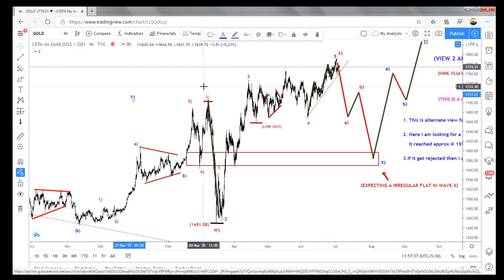Or what I said previously, this could be an ABC, I have put it as a Y, so we can place it as a 1, 2, so the whole thing becomes a 3 ended here.